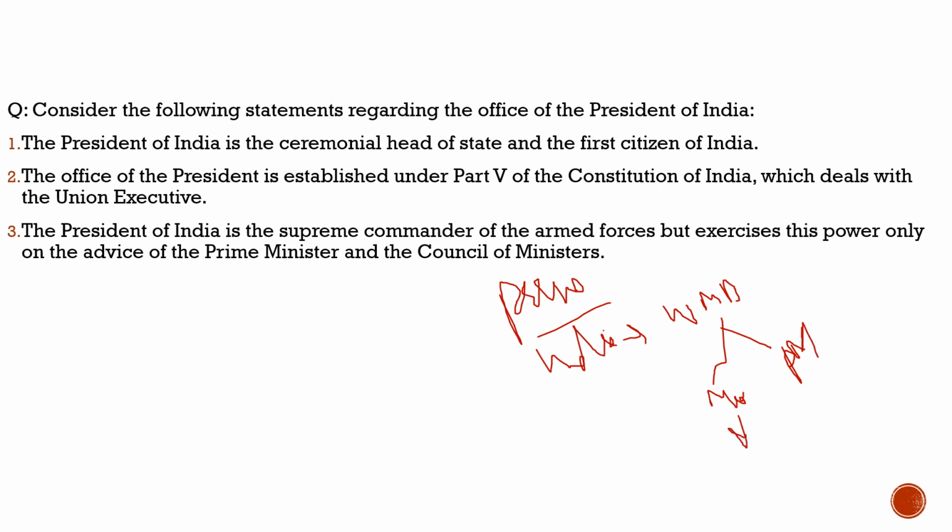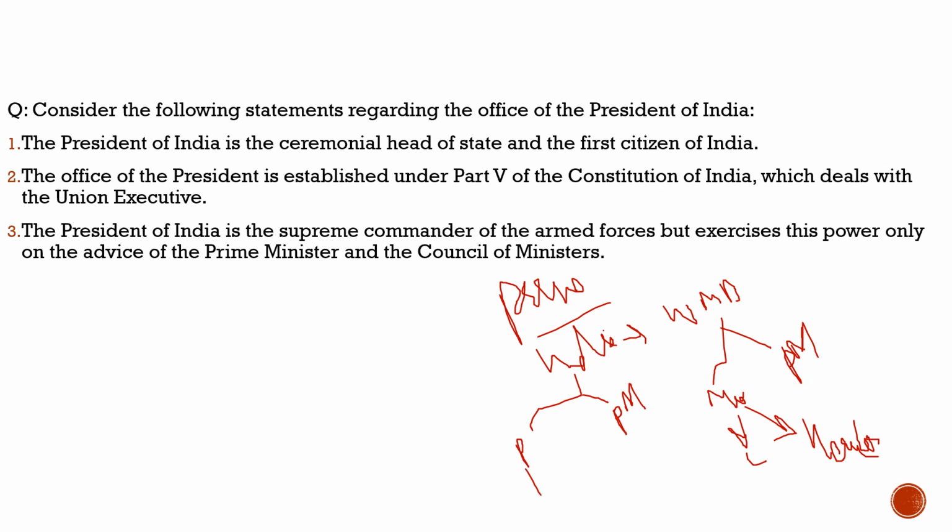This monarch in Britain is the ceremonial head of the state. But one thing about him is that this post is hereditary in nature. In comparison to Great Britain, we have India, where we also have the ceremonial head, which is the president, and we have the actual head, the head of the government, which is the prime minister. About the president, there is one difference from the West.